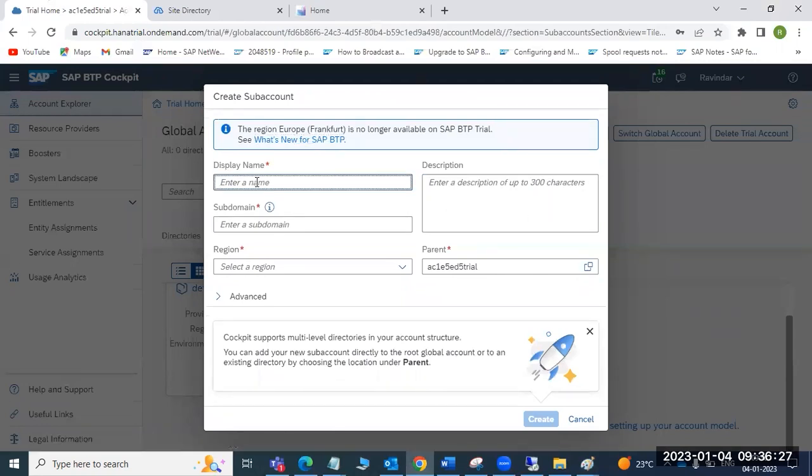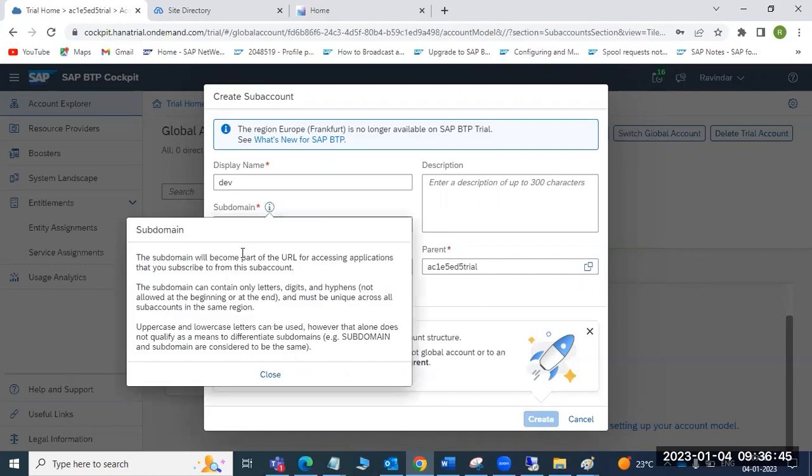You have to give the name. Maybe you can provide something like dev, development. This is my development system, where you build the system apps first for development purposes. Then the subdomain is also the same. The subdomain is what all applications and everything will be accessed from.